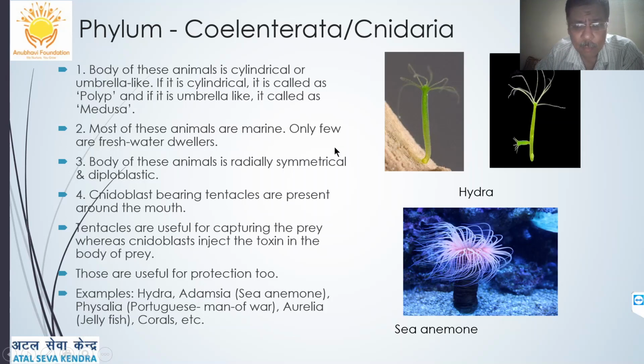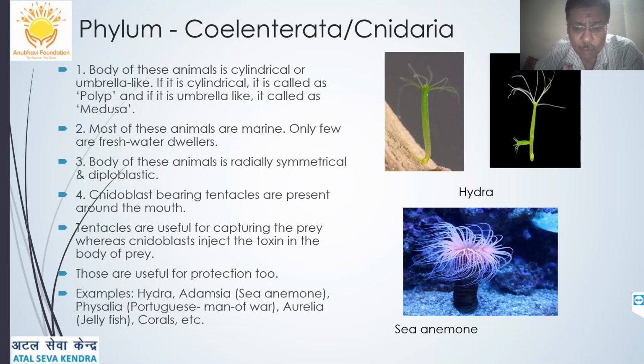The body of these animals is cylindrical or umbrella-like. If they are cylindrical, they are called polyps, and if they are umbrella-like, they are called medusa. The most famous example of the cylindrical body, that is polyp, is Hydra, while the medusa type we will be seeing in the Portuguese man of war or Aurelia, that is jellyfish, etc.